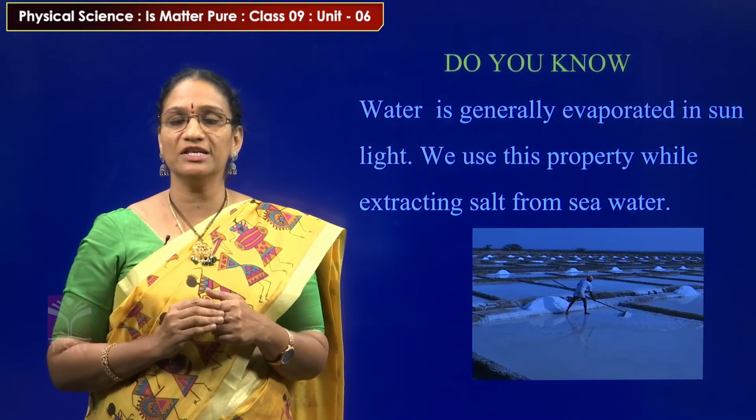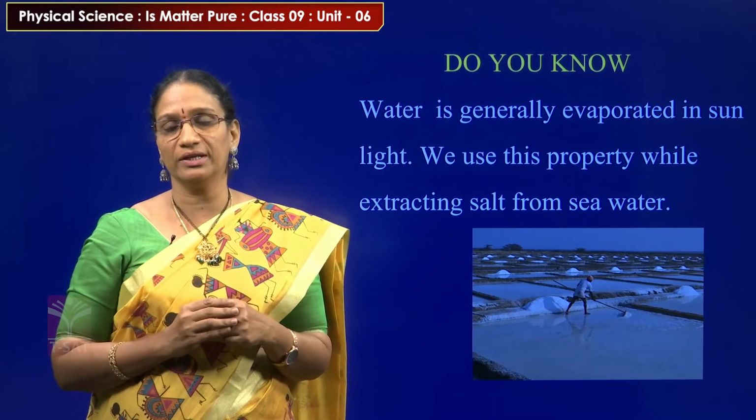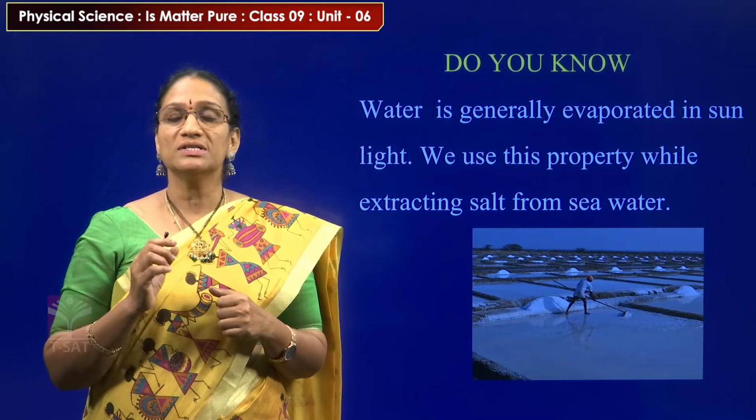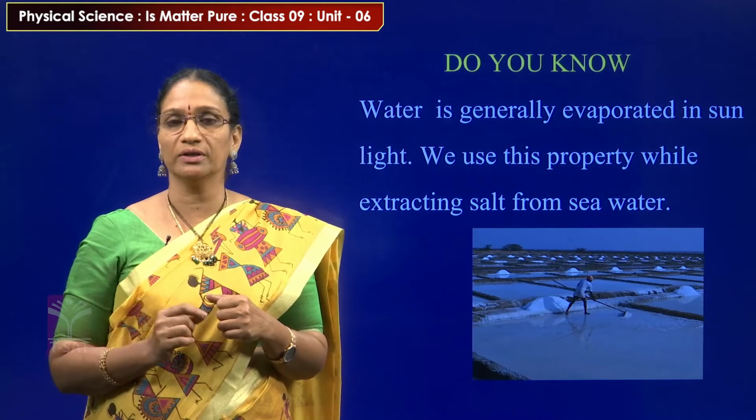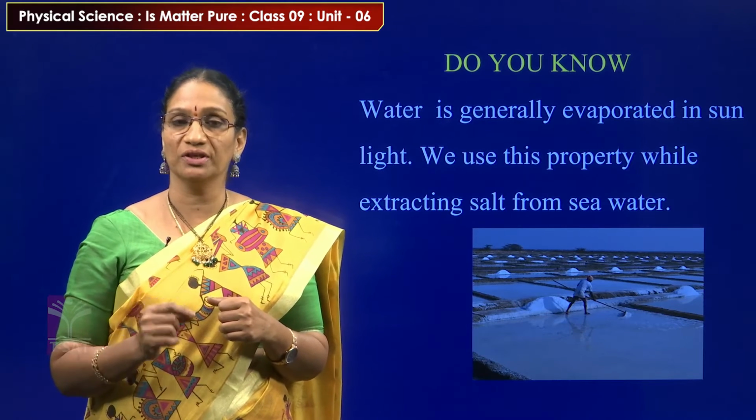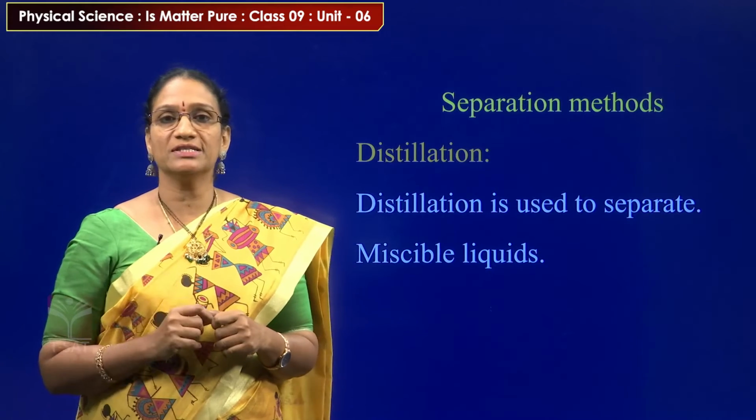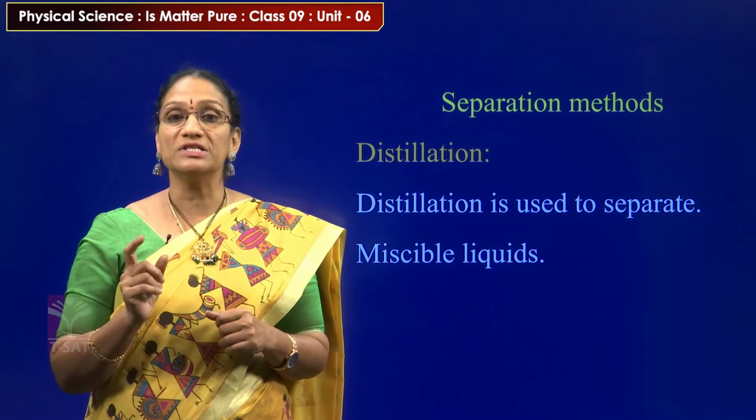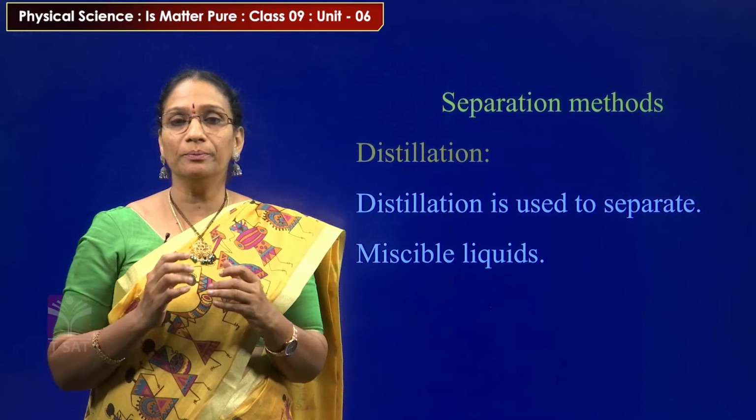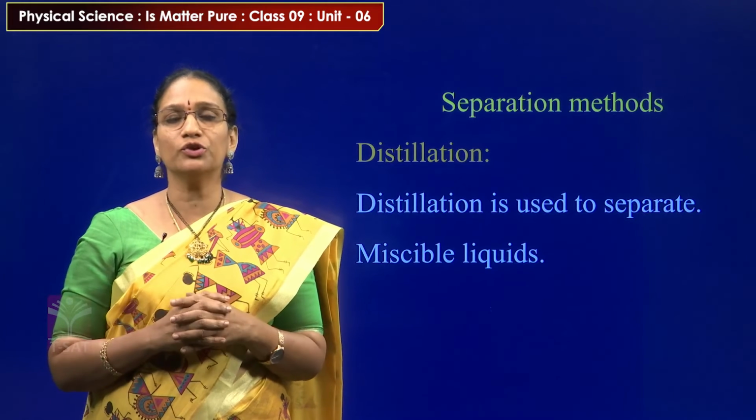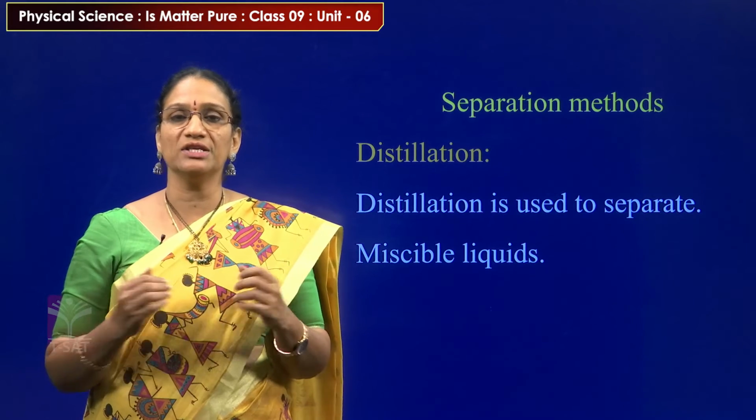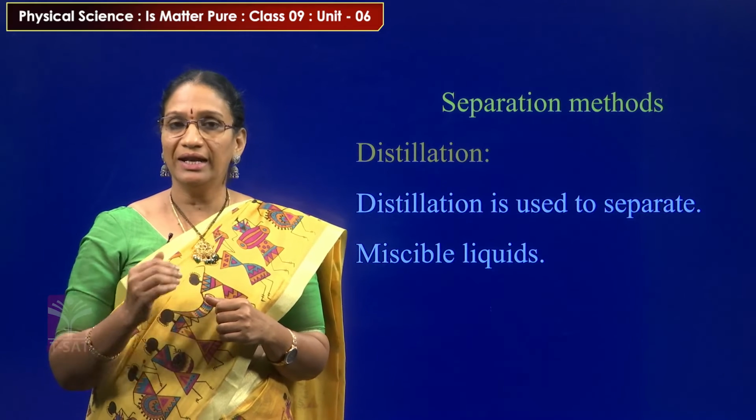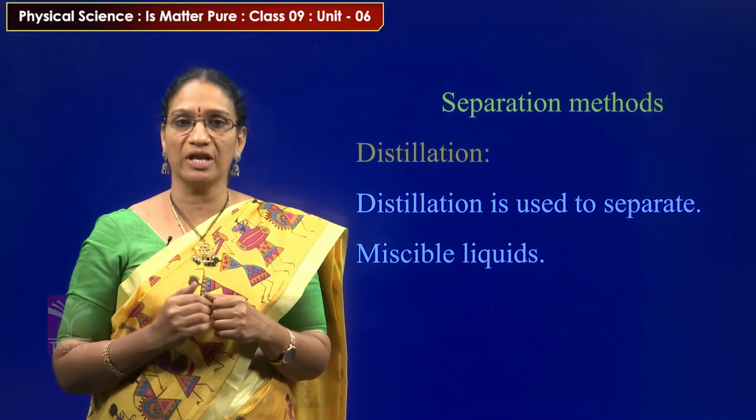This method is based on the evaporation technique. That's why this method is also known as evaporation. So salt is prepared from seawater with the help of evaporation on a large scale. The next method is distillation. Distillation is used to separate two miscible liquids. When two miscible liquids are mixed together, how can we separate them? With the help of the distillation method. Let us see how distillation happens.